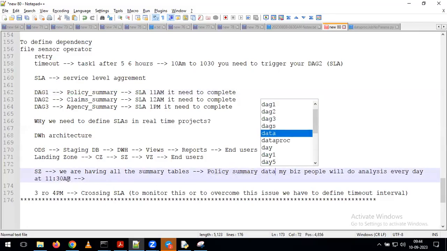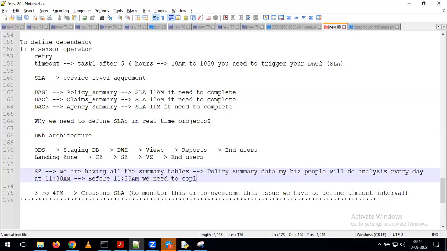At 11:30, business people are going to perform the analysis on top of your policy summary data. If they want to do the analysis on this data by 11:30 a.m., by what time do we need to complete the data loads, Sandy? You can say before 11:30 a.m. we need to complete the data loads.